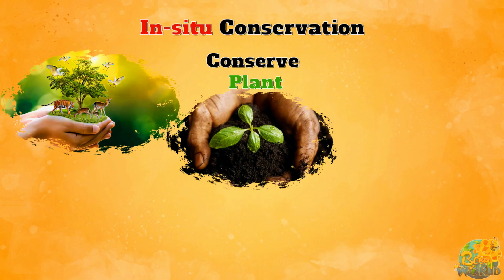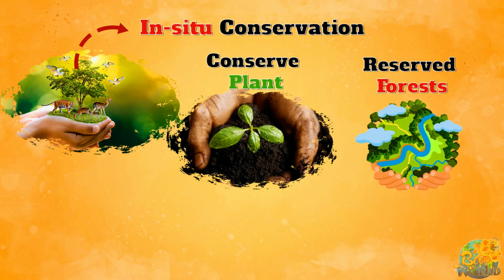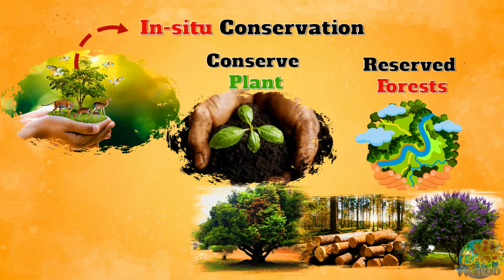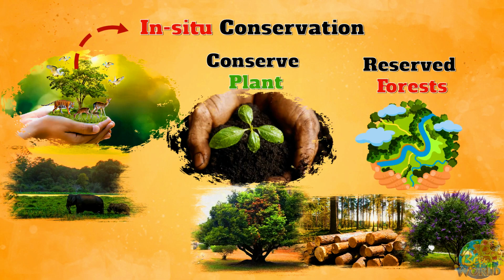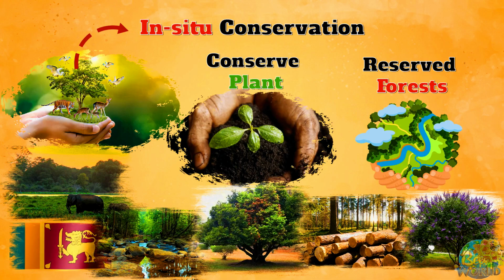Conservation of an organism in its living environment is known as in situ conservation. Strictly reserved forests which protect indigenous plants like ebony, satinwood and vitex are examples of in situ conservation. Wilpattu and Sinharaja are such in situ conservation sites present in Sri Lanka. These species of organisms can also be protected by conserving sensitive zones of the environment.